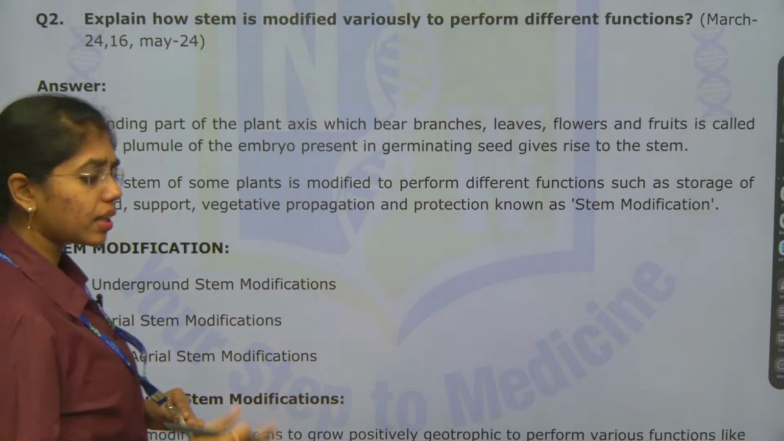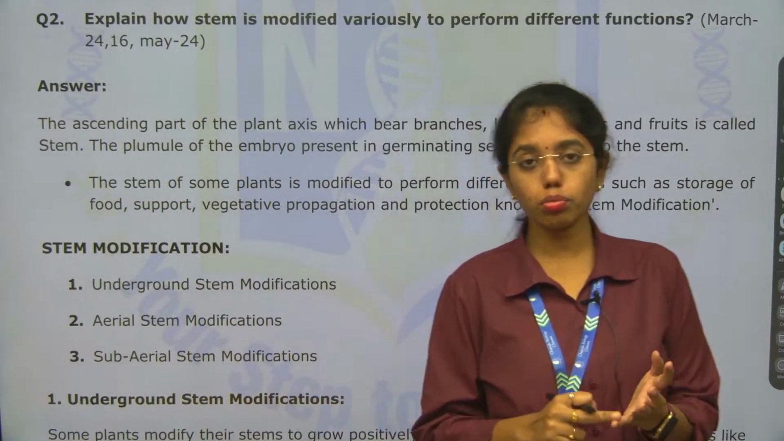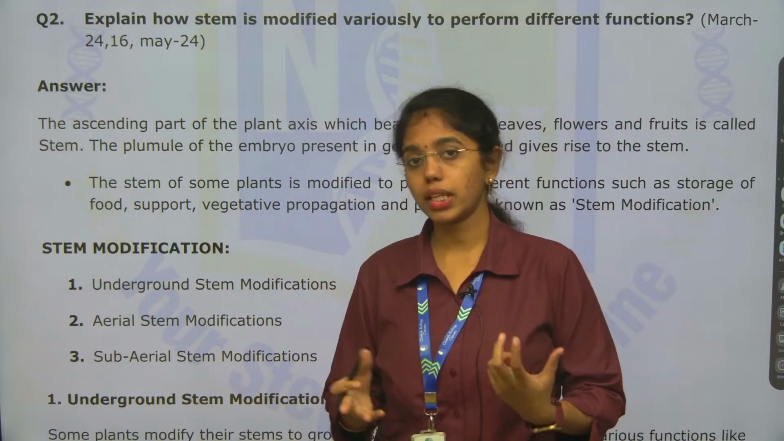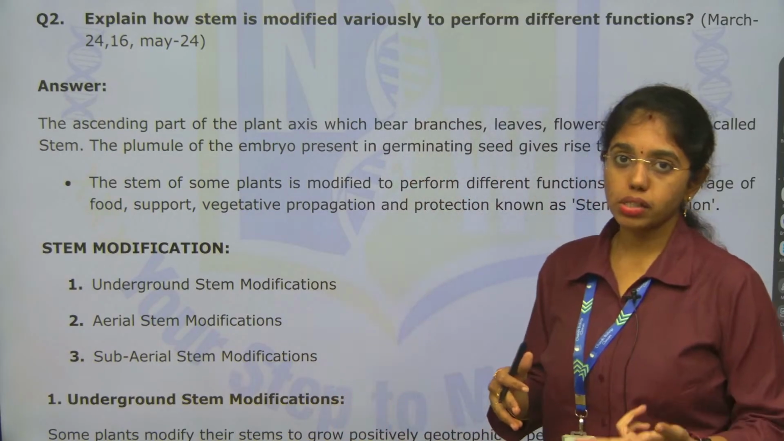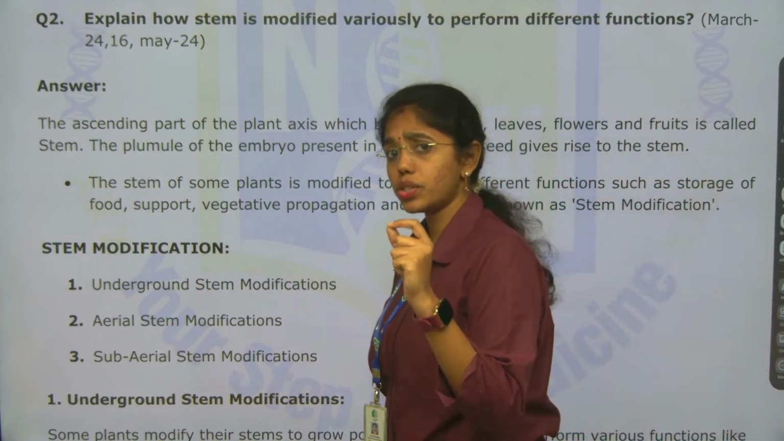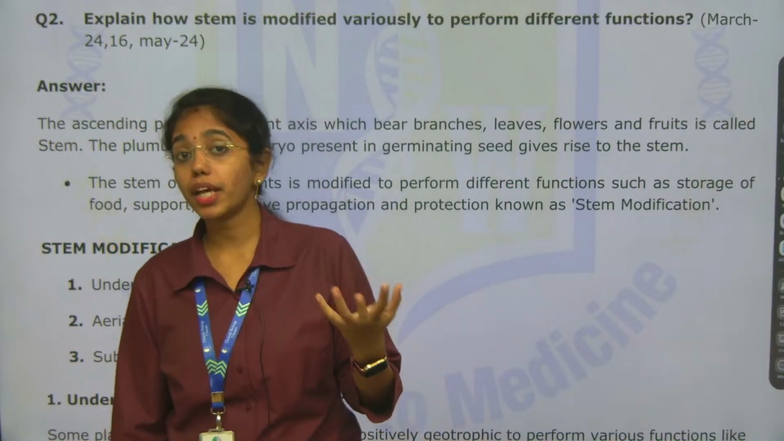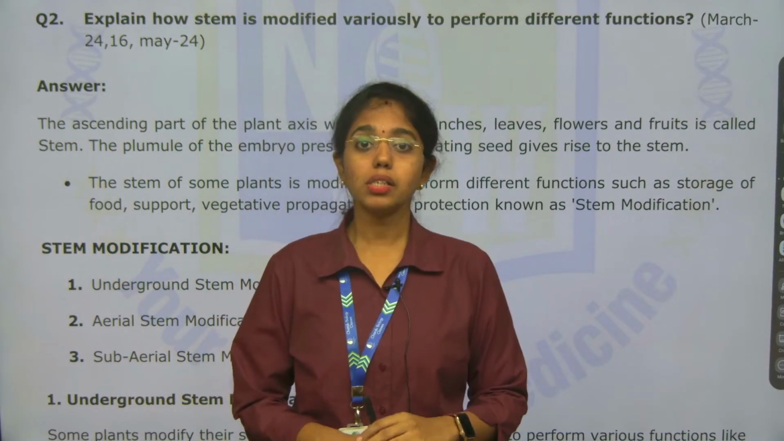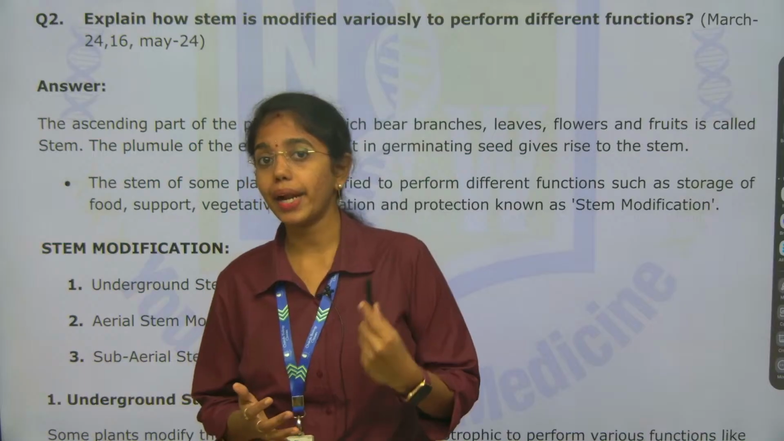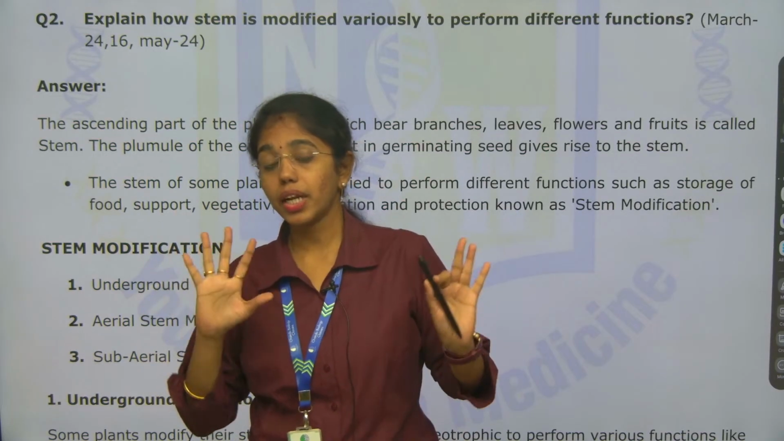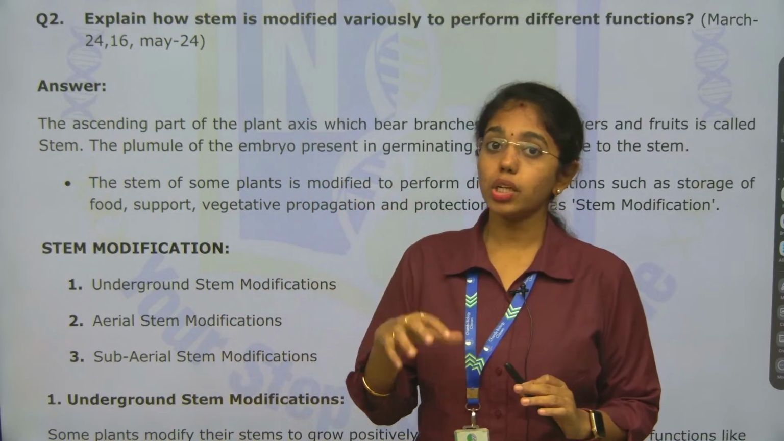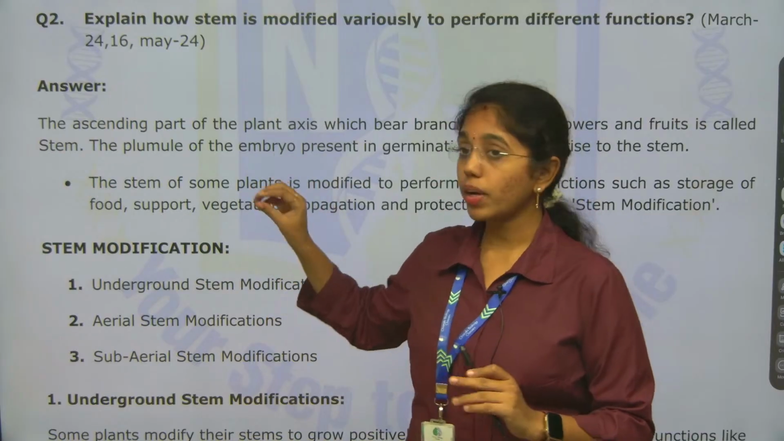Here you see there are three major important questions: one is root modification, next types of inflorescence, where racemose inflorescence is the most common type of question frequently appearing in your previous year papers, and then stem modification. When stem modification is asked, you have to manage your time, because we have three types: underground, subaerial and aerial stem modifications. To explain each type will take time, hardly 15 to 20 minutes.